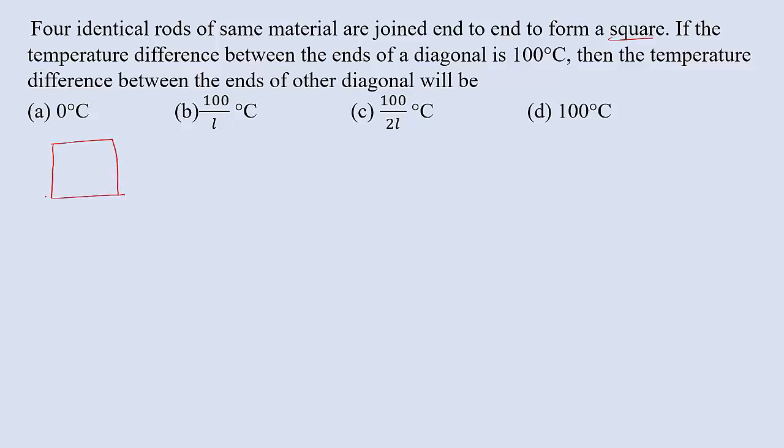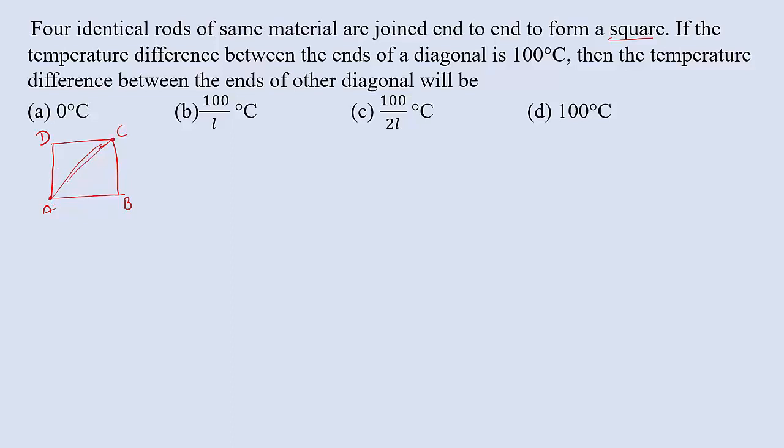Let us write the end points A, B, C and D. For the temperature difference between the ends of the diagonal, let us consider the diagonal A to C. It is given that the temperature difference is 100 degrees Celsius between point A and point C.